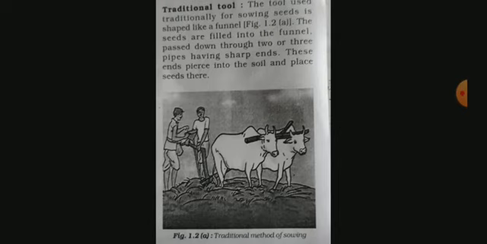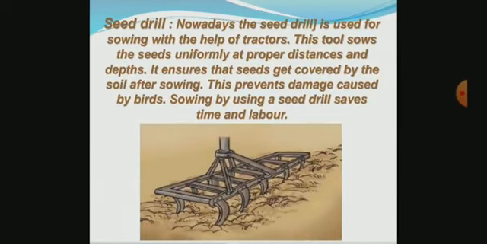The seeds are filled into the funnel and passed down through 2 or 3 pipes having sharp ends. These ends pierce into the soil and place the seeds there. It is the traditional method of sowing. See in the picture of a seed drill. Nowadays, the seed drill is used for sowing with the help of tractors.